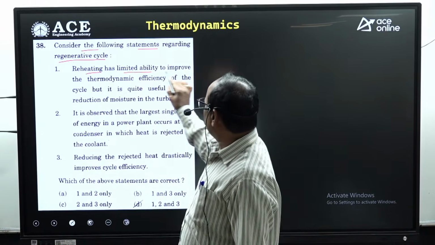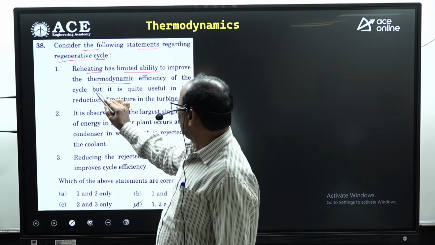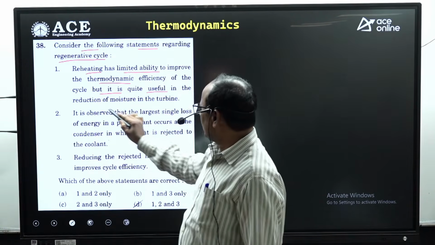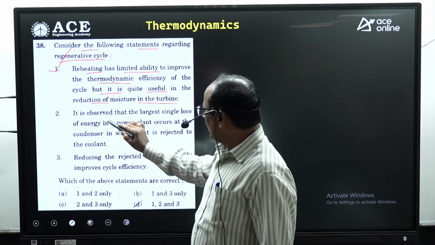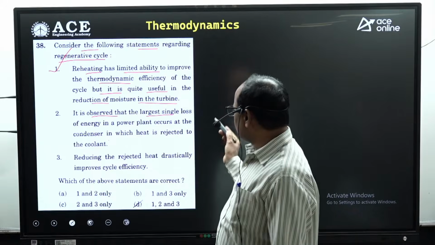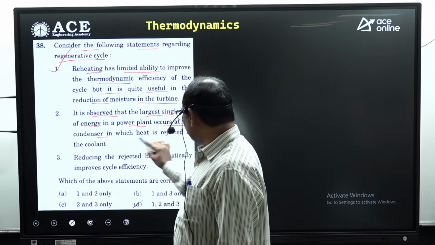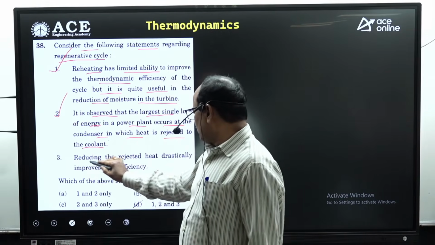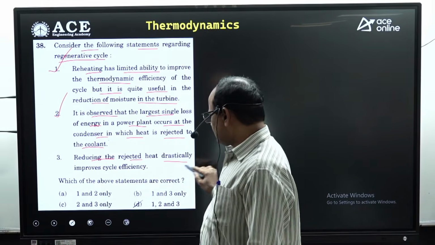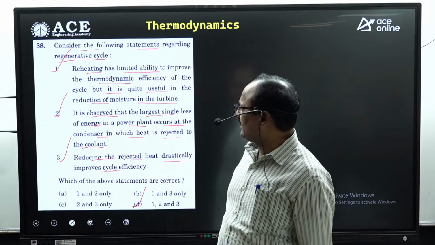Next, consider the following statements regarding the regenerative cycle. Reheating has limited ability to improve the thermodynamic efficiency of the cycle, but it is quite useful in the reduction of moisture in the turbine. Absolutely correct. It is observed that the largest single loss of energy in a power plant occurs at the condenser, in which the heat is rejected to the coolant. Absolutely correct. Reducing the rejected heat drastically improves the cycle efficiency. Absolutely correct. All are absolutely correct. D is correct.